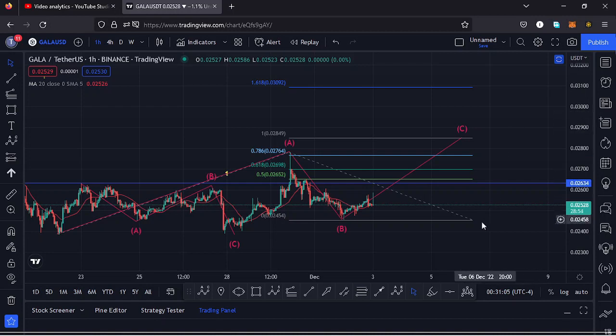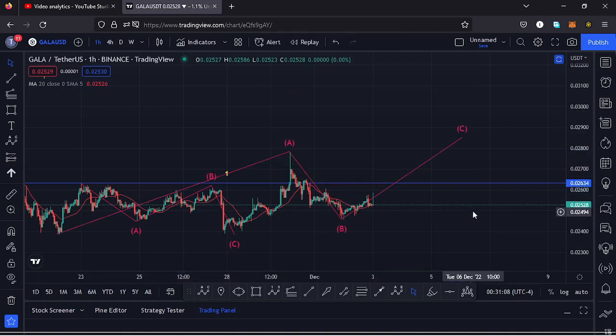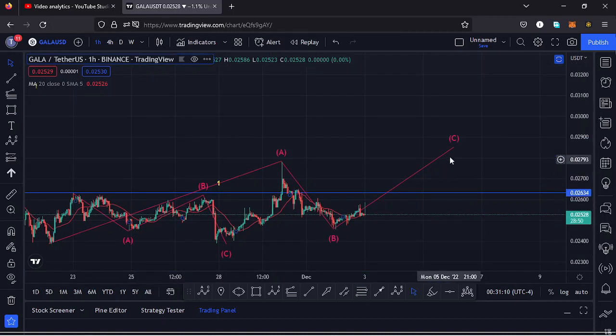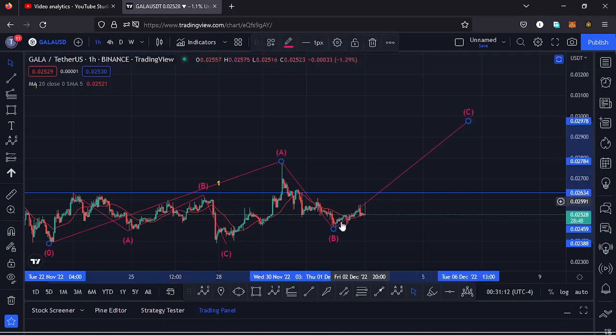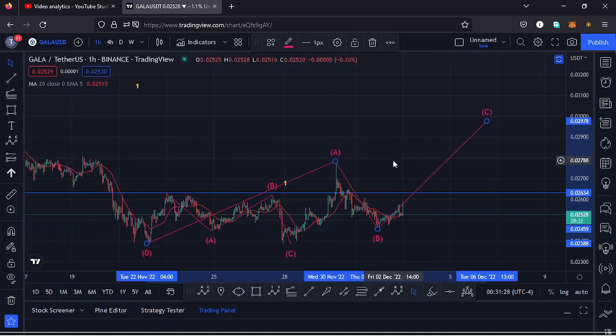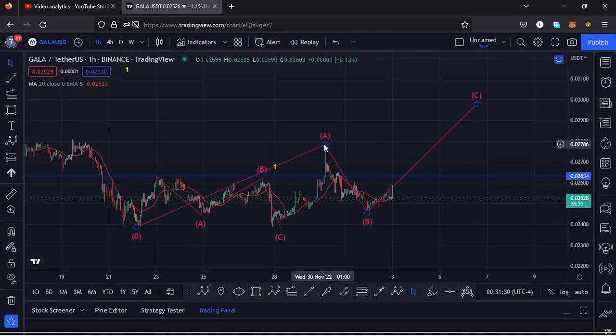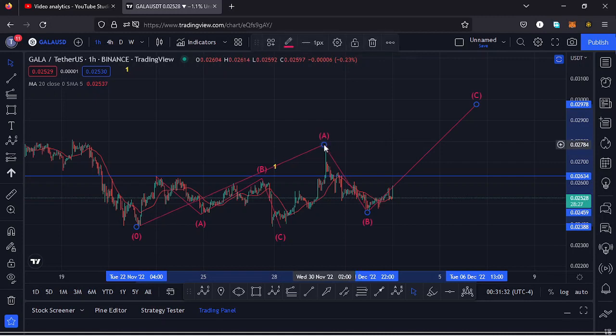There are chances that we might continue pushing higher, and for us to have that confirmation to the upper side in the formation of this wave C, we need to continue pushing higher and make a high above the high for this wave A at around the $0.027 mark. Once that happens, then there are chances that Gala Games might be getting back above the $0.03 mark. So let's be prepared for that and continue watching those key areas, that is that high at around the $0.027 mark.